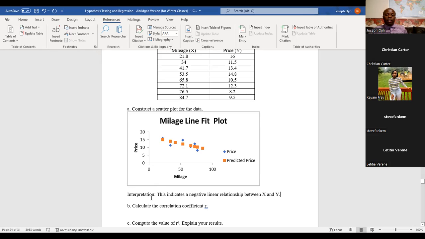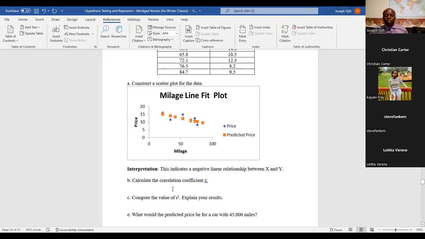This means that as mileage increases, price decreases, and as mileage decreases, price increases. Any questions on this? Any questions?